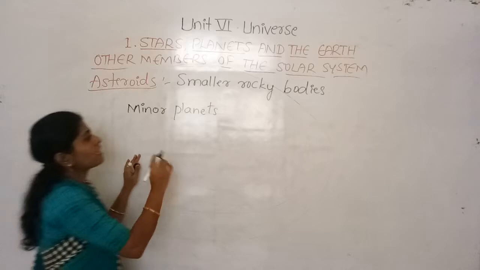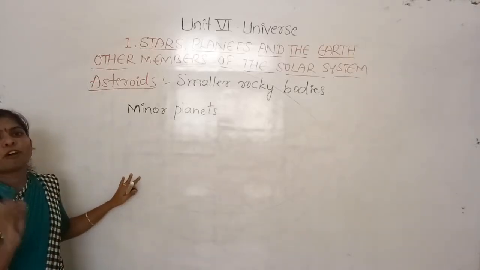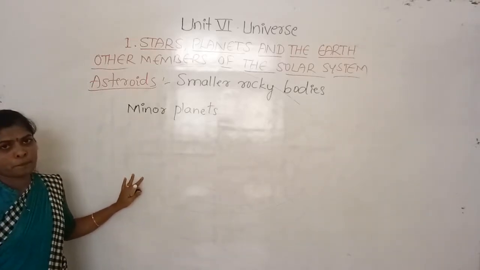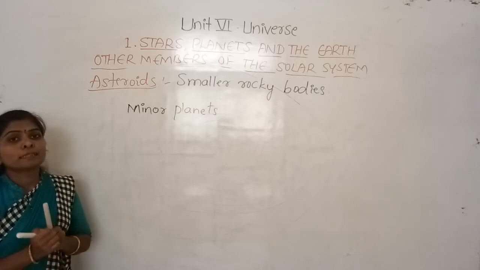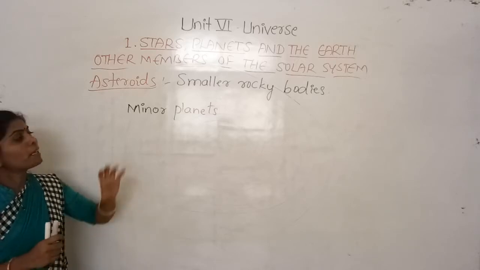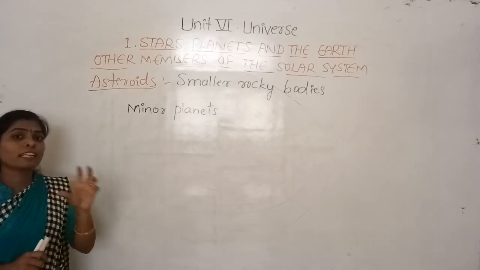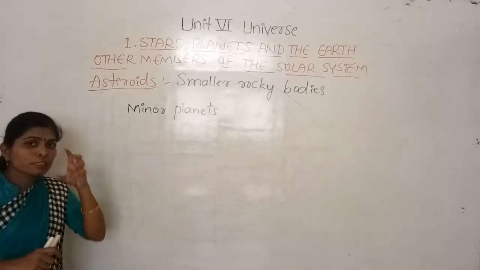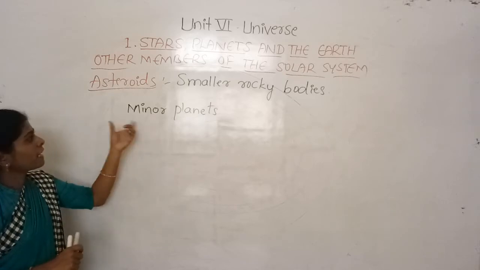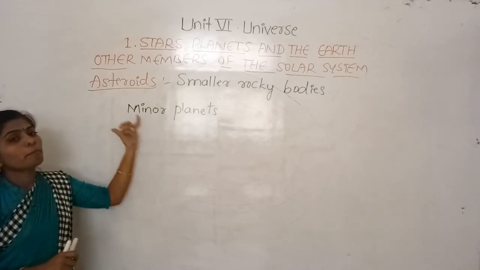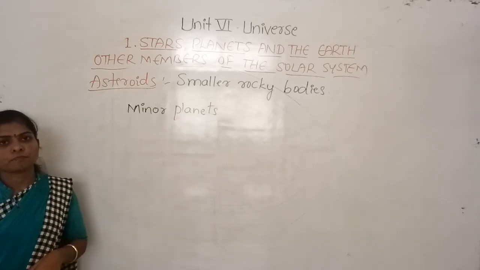The reason is they are a little bit smaller than the planets, because they are similar to the planets but smaller in size. They look like the planets but they are smaller in size. That is why we call them minor planets.